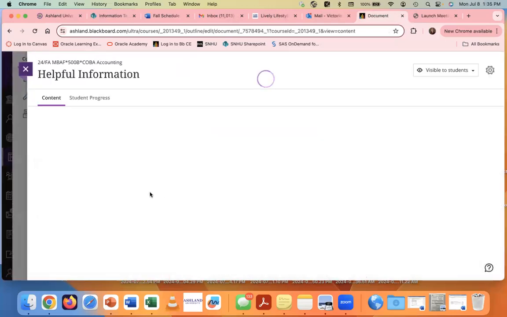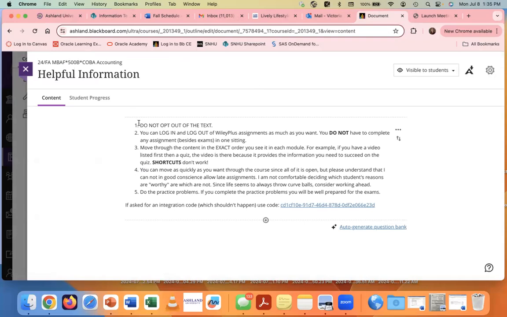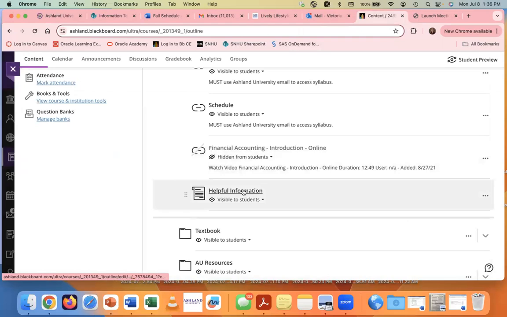Some helpful information. Notice that I put here, do not opt out of the text. You may think that you can find the textbook cheaper somewhere else, or that you don't need the textbook for this course, and that could not be further from the truth. All of your homework and all of your assignments are through Wiley Plus, and if you opt out, you will be losing access to all of your homework. When you do that in 2 weeks, you will then lose access to the homework, the textbook, everything, and it is not an easy process to get you back into the course. So please don't opt out.